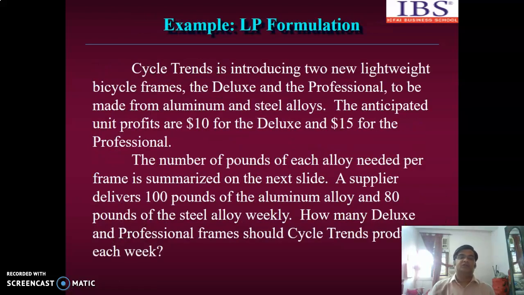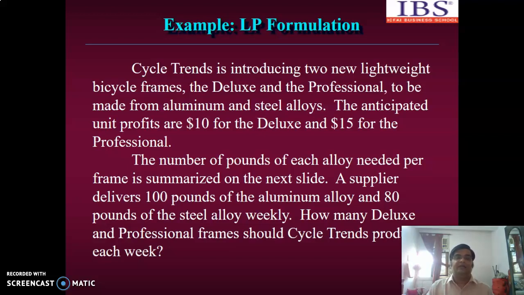Now let us take a small problem and try to understand. We'll just try to formulate a linear programming problem. I will give a summary of what this linear programming problem is all about.